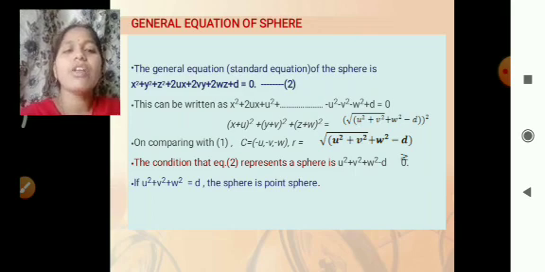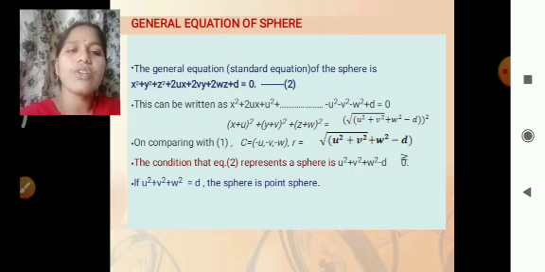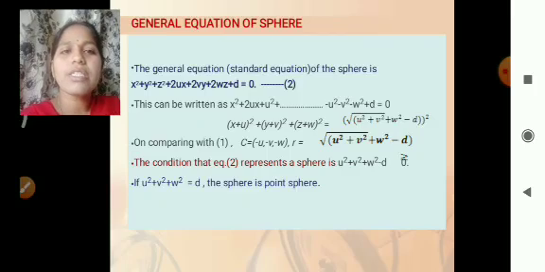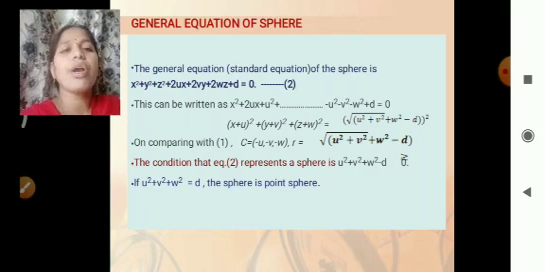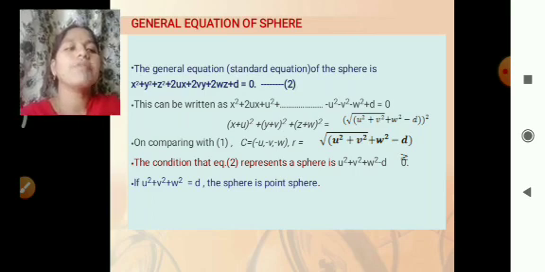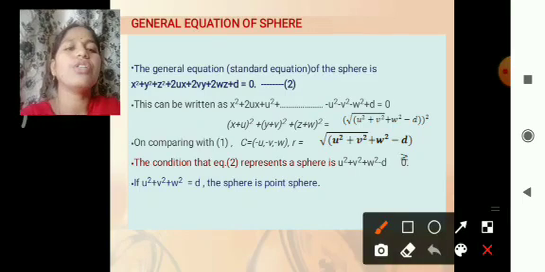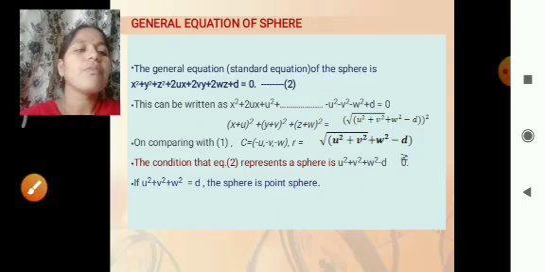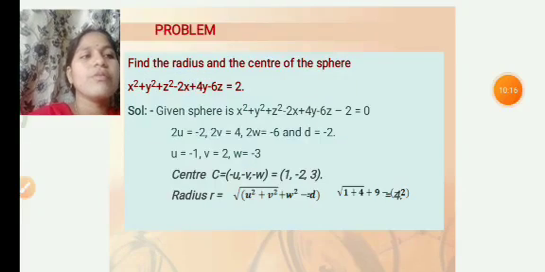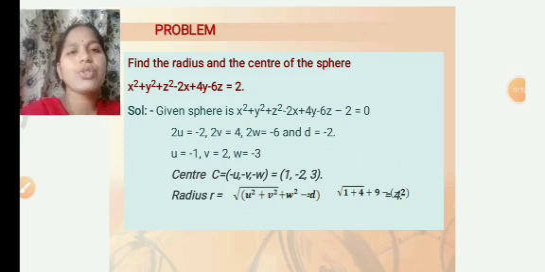If u square plus v square plus w square is equal to d, that is, the radius is equal to 0, then the sphere is called a point sphere. We have to observe these things. Next, we will go through another video, where we solve a problem based on this topic.